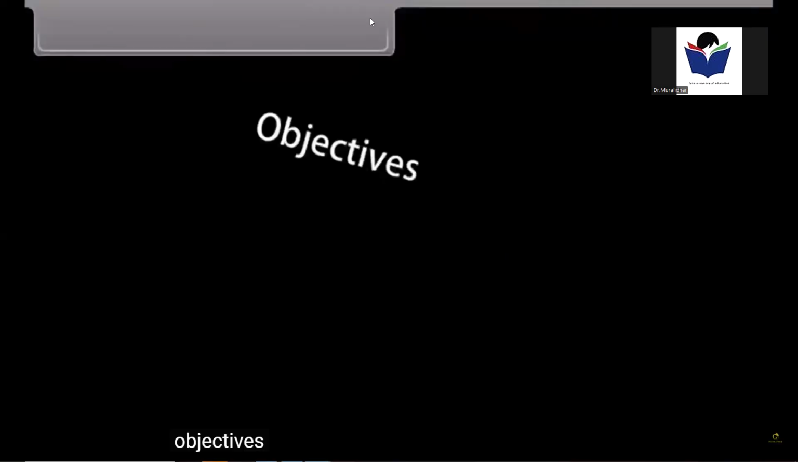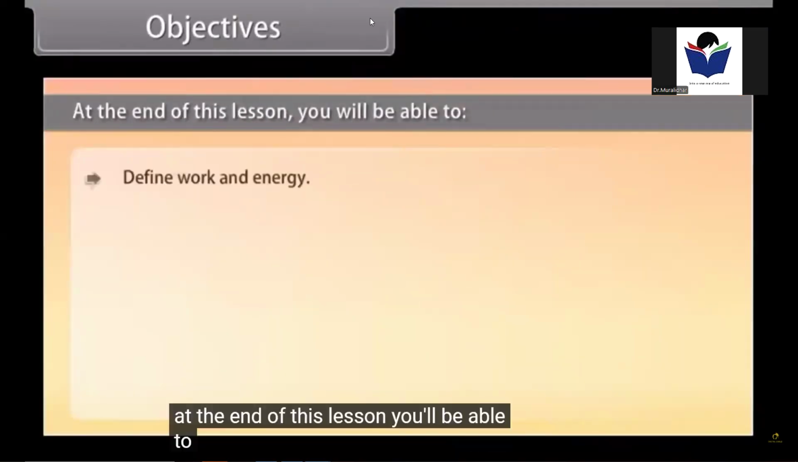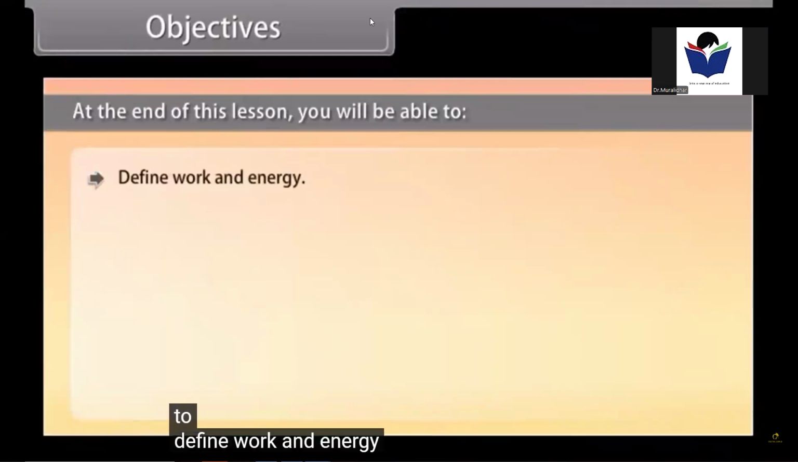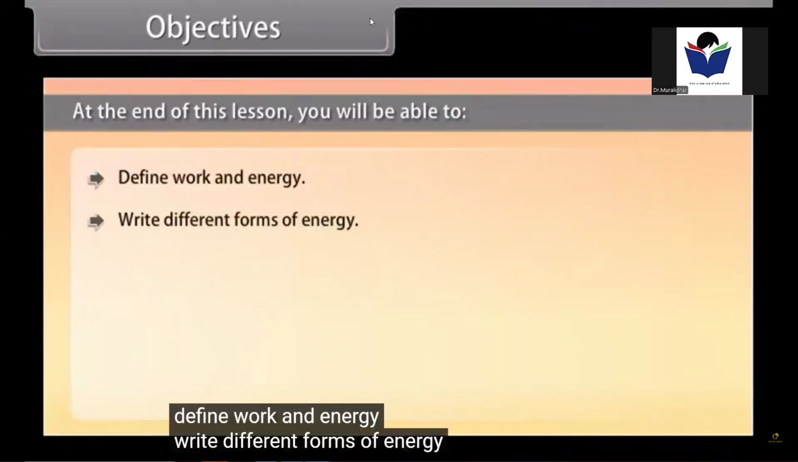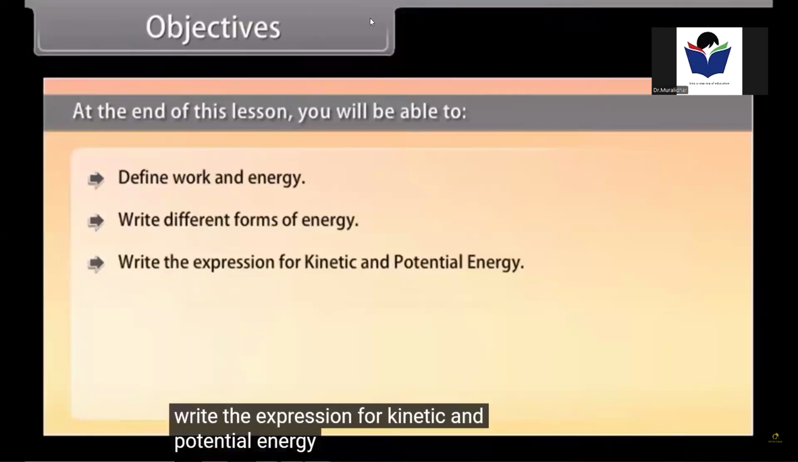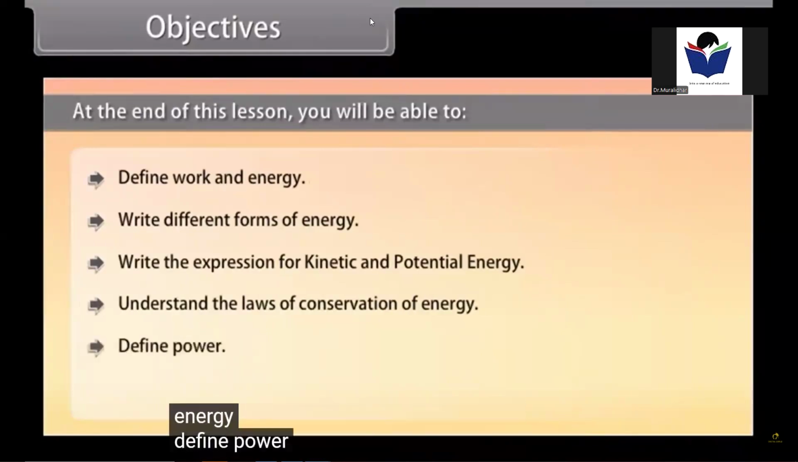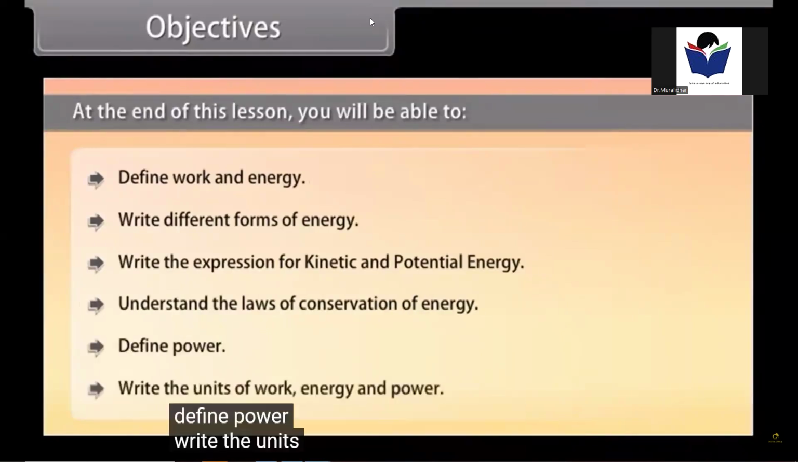Objectives. At the end of this lesson, you'll be able to define work and energy, write different forms of energy, write the expression for kinetic and potential energy, understand the laws of conservation of energy, define power, write the units of work, energy and power. What we are going to learn in the coming days is also the same. So one video will give a clear picture, a clear idea about the total chapter.